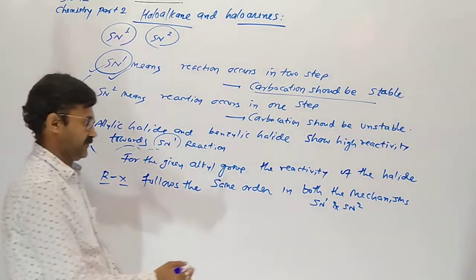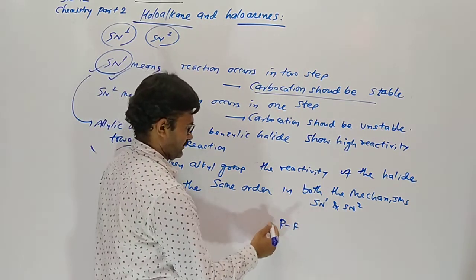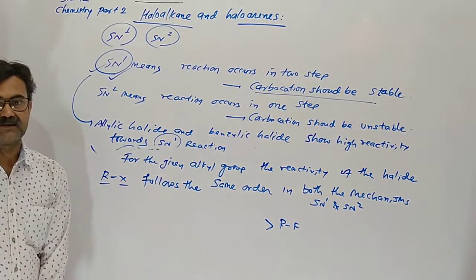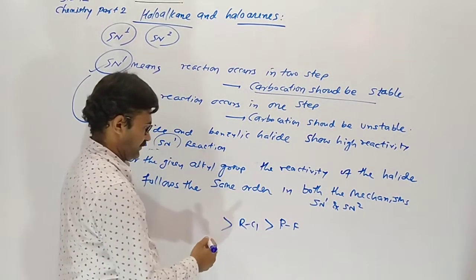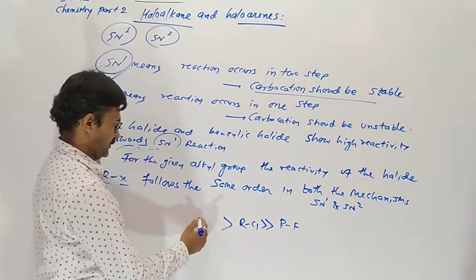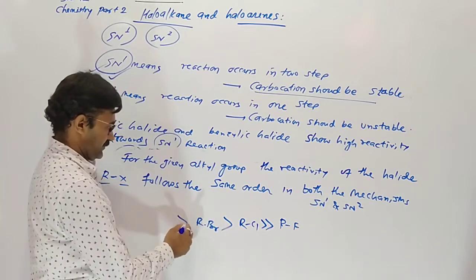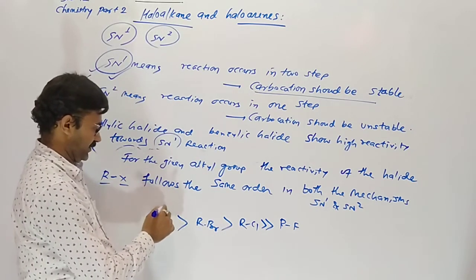The order is fluoroalkane, then faster in chloroalkane, faster in bromoalkane, and fastest in iodoalkane.